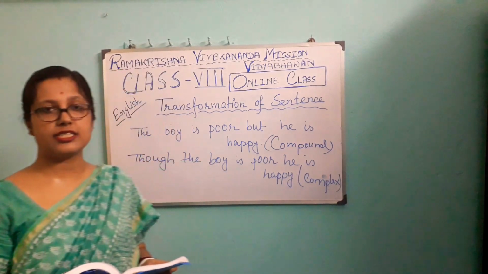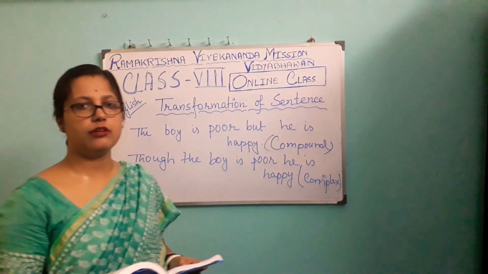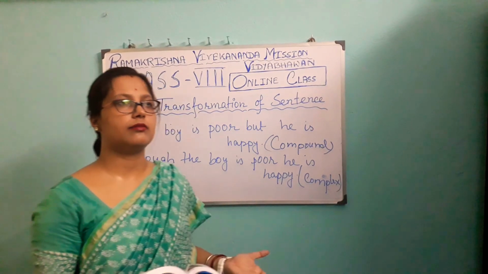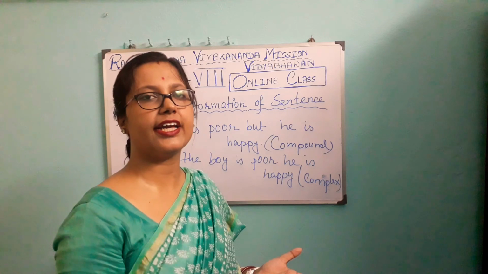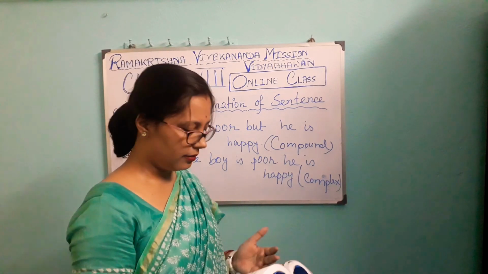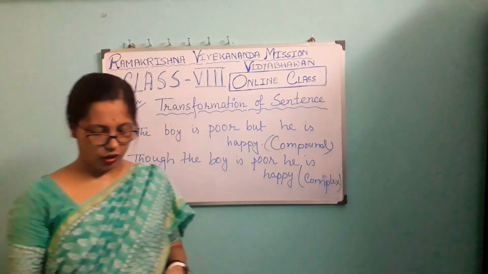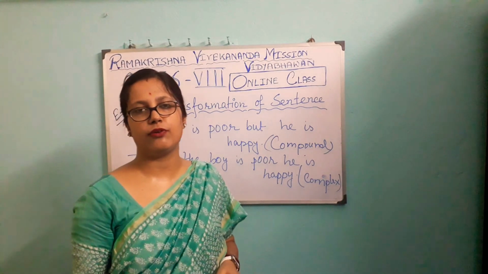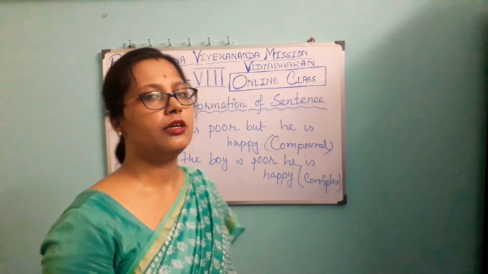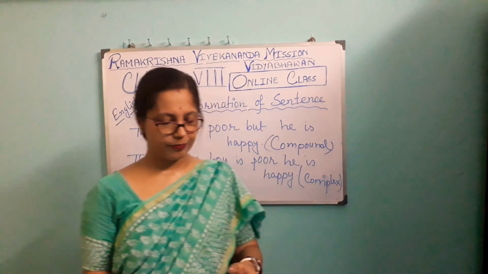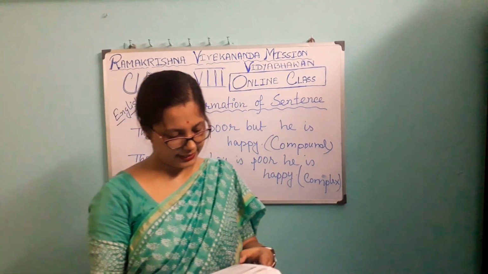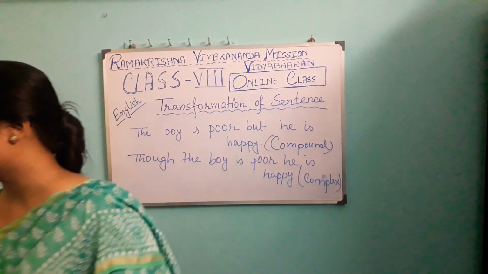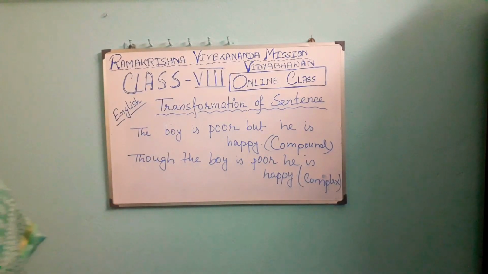When you yourself try to solve these exercises, it will be clear to you whether you are able to do it or not. If I solve all the sentences for you, that will not be much helpful for you, pupils. So I am requesting all of you, please solve all these 17 sentences, as you are going to get questions from here in your examination.